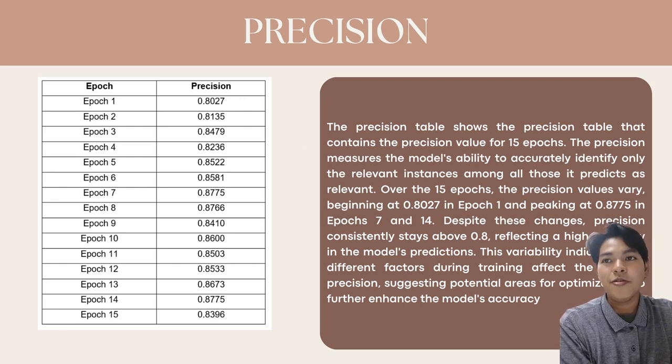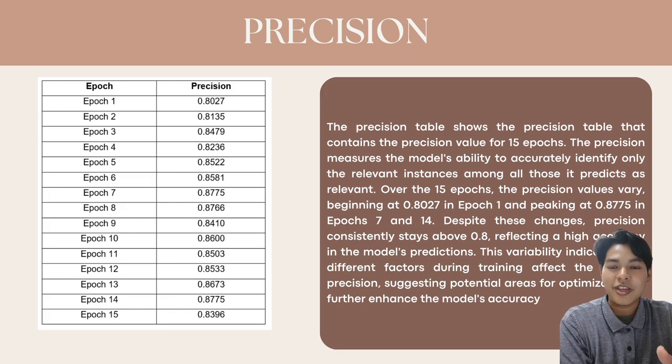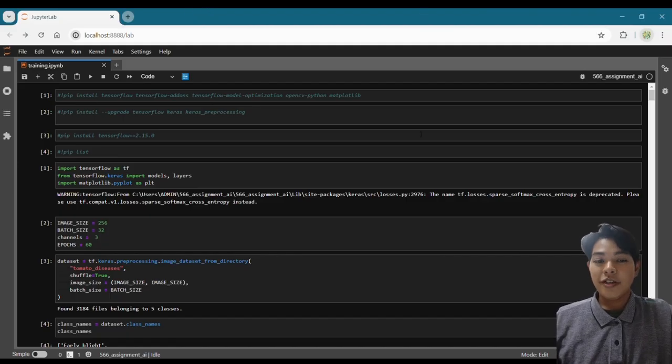So if you can see here, our precision starts at 0.8027 at epoch 1, and it goes to 0.8135 at epoch 2. And if you see, up until epoch 8, it stays at around 0.8, which reflects a high accuracy rate in the model's predictions. This variability indicates that different factors during training affect the model's precision, suggesting potential areas for optimization to further enhance the model accuracy.